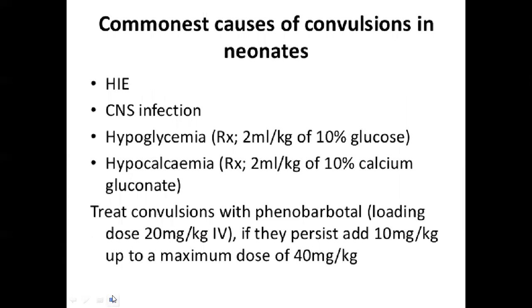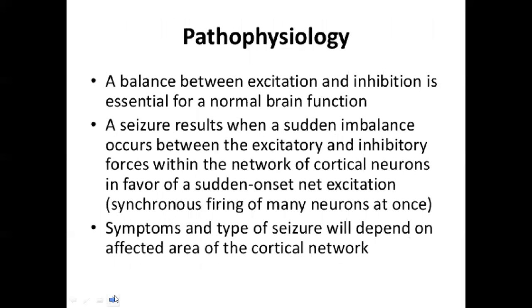Commonest cause of convulsions in neonates: HIE, CNS infection, hypoglycemia, hypokalemia. Treatment of convulsions with phenobarbital, loading dose 20 mg per kg IV. If they persist, add 10 mg per kg up to the maximum dose of 40 mg per kg. It is very important, commonest cause of convulsion in neonates. So we have to remember that.